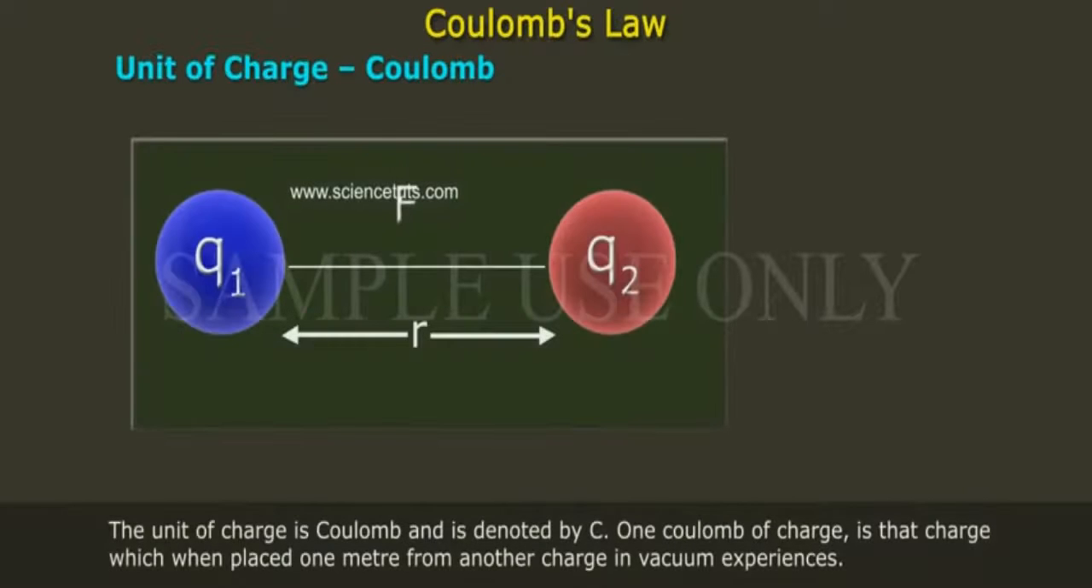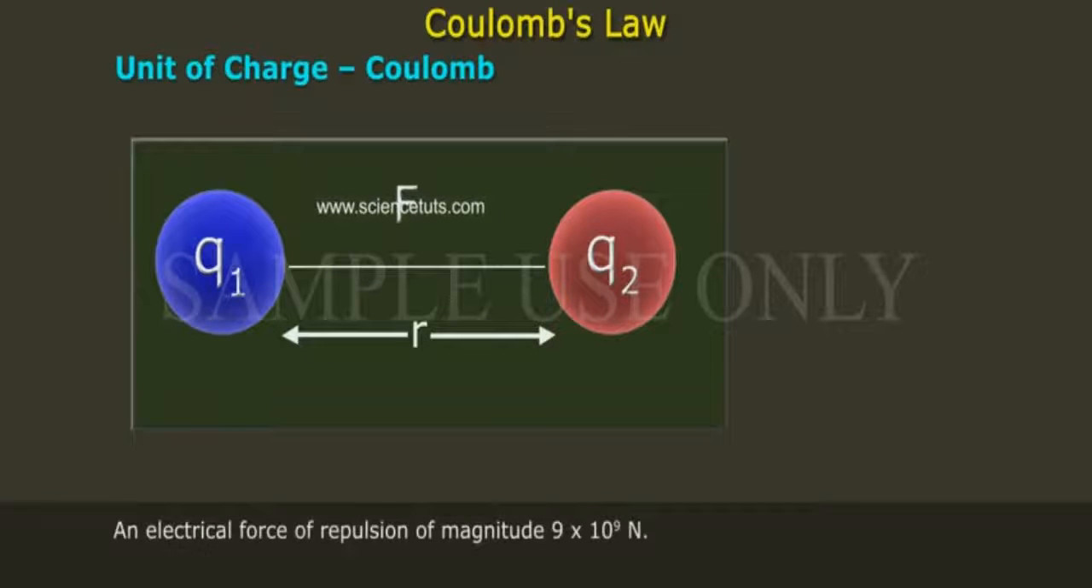Unit of charge, Coulomb. The unit of charge is Coulomb and is denoted by C. 1 coulomb of charge is that charge which, when placed 1 meter from another charge in vacuum, experiences an electrical force of repulsion of magnitude 9 into 10 power 9 newtons.